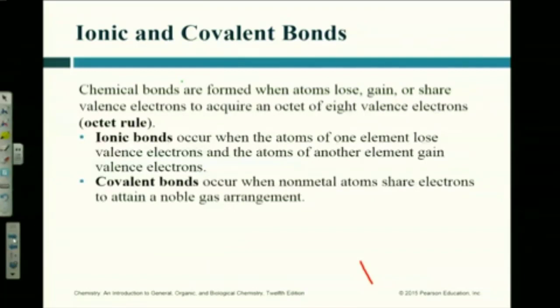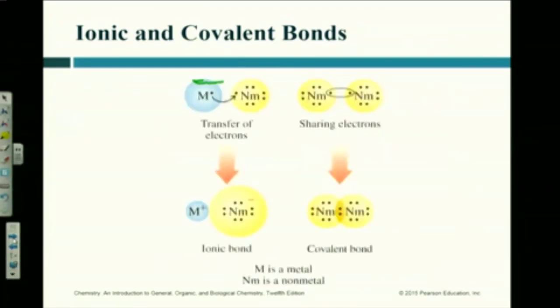Okay? So, on this slide, the M stands for a metal, and the NM stands for a non-metal. I want you to look at this slide for a minute. Don't write anything down. What do you notice up here? The metals are giving electrons. Why do metals give electrons? What did we learn in the last chapter? We learned something right at the end of that chapter. They're reactive, most reactive. They have more metallic character and lose electrons.